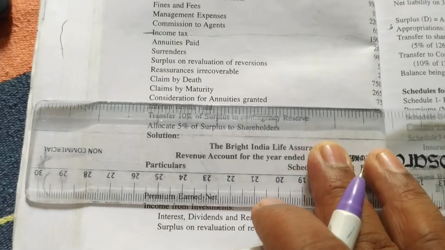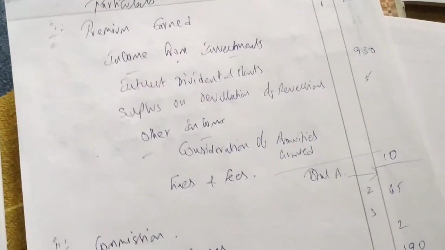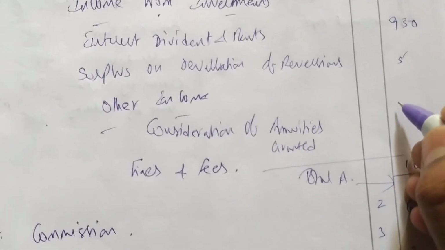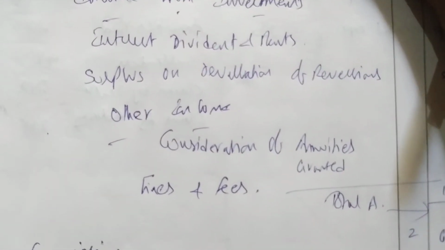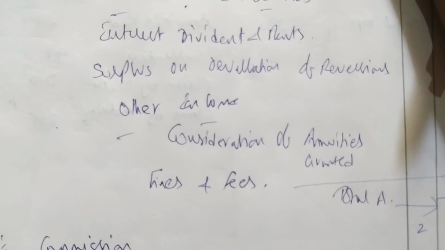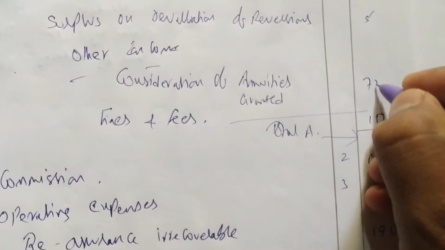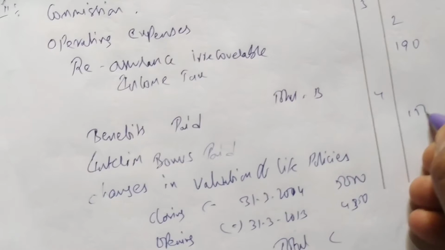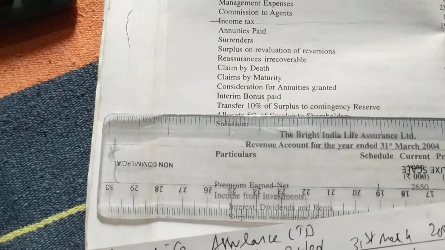After that we are having consideration for annuities granted 75, that we have written in the format under consideration for annuities granted. Amount is 75. Next we are having interim bonus paid 150, that we have written here under benefits paid, 150. After that we are having transfers. Okay, that we'll do transfers later on.